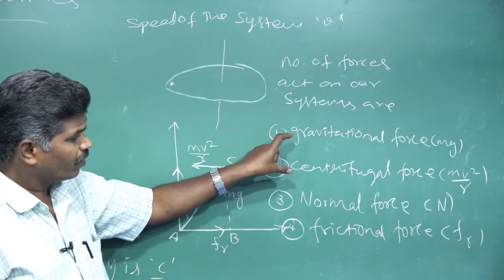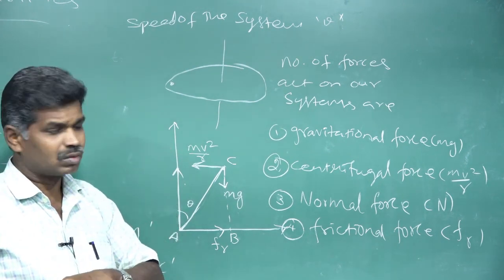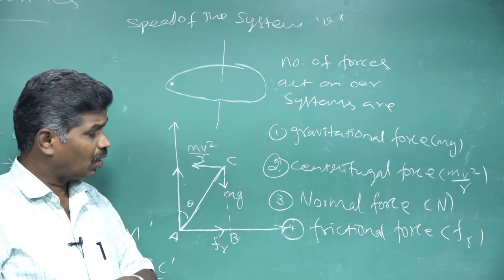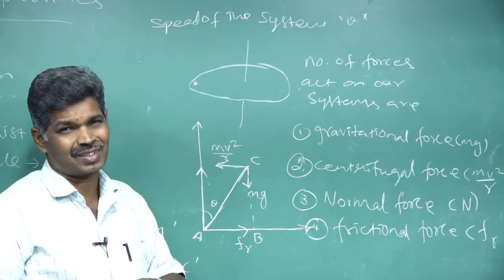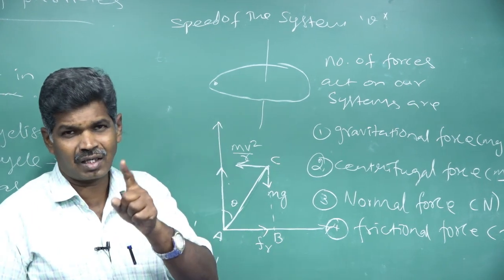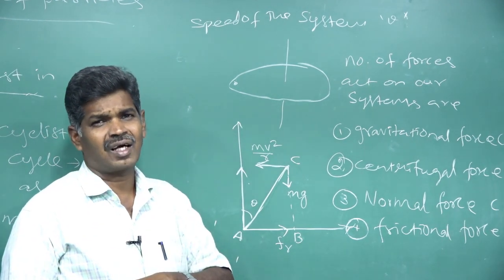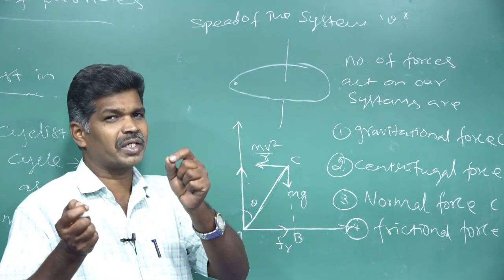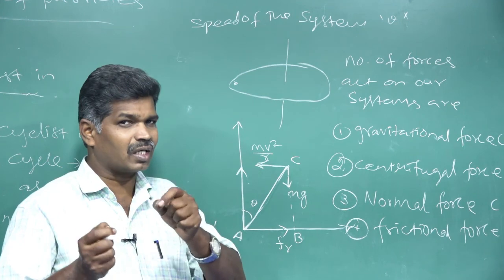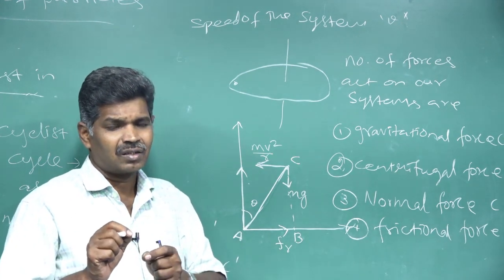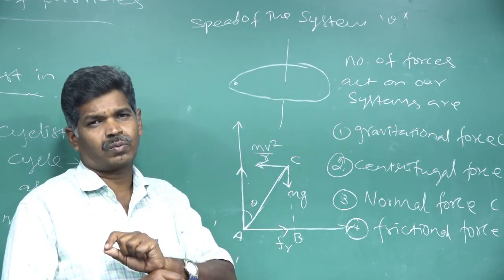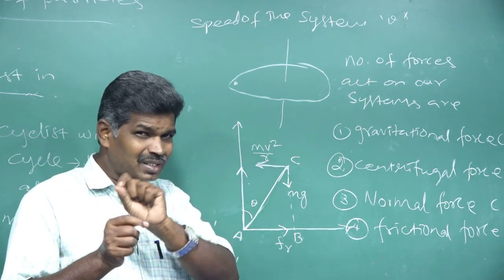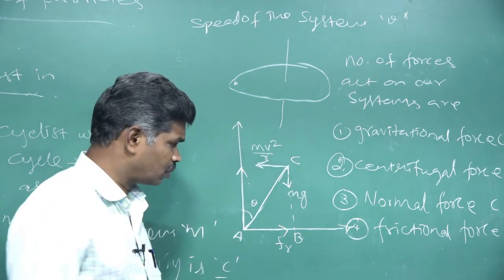But we have perpendicular distance values for gravitational force and centrifugal force, and they are producing a torque on our system, one in a clockwise direction, another in an anti-clockwise direction. The torque acting in clockwise is taken as negative. The torque acting in anti-clockwise is taken as positive. If the system is at rest, net torque is 0.